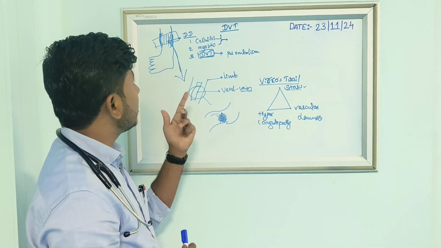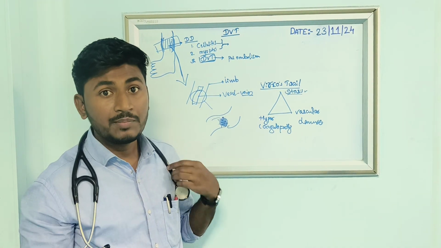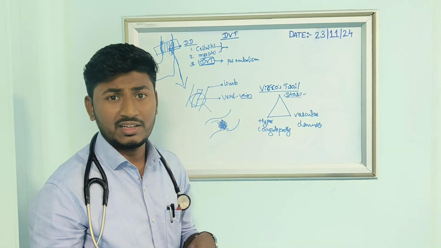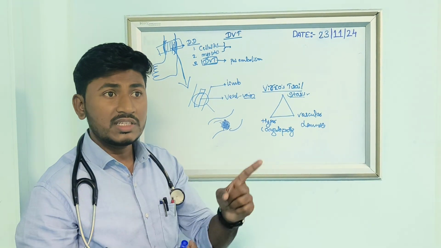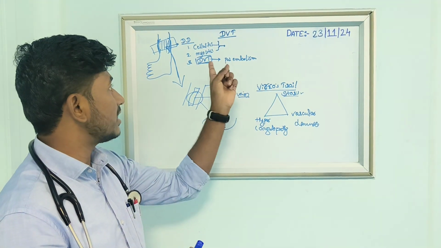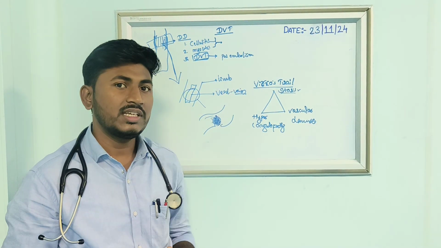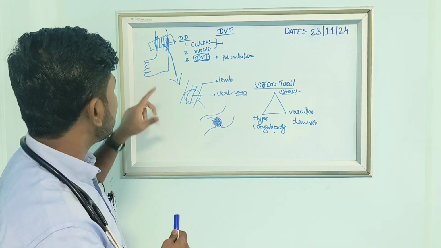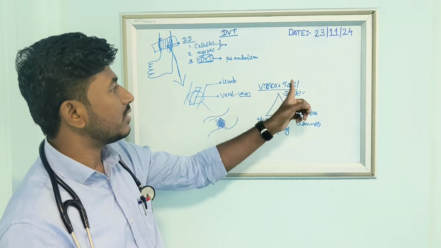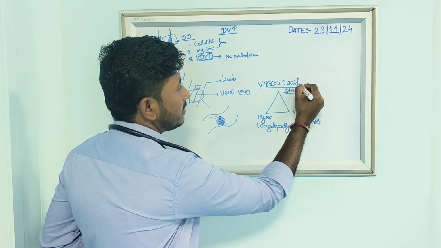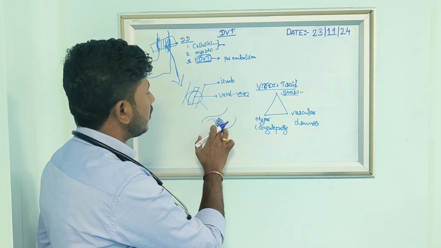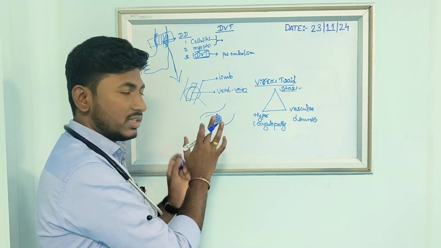And one more: if the patient is having cellulitis, the patient will have some fever, tenderness, rigors, with all the signs of inflammation in the affected part. If that is there, it is cellulitis. How to identify the DVT? You can see only the pathologies. There will be venous stasis, Virchow's triad. It's not a tetrad, it's a triad. If this is there, definitely it will cause some venous thrombosis.